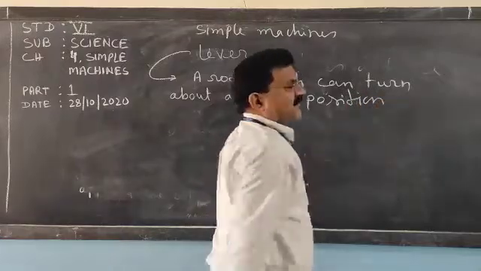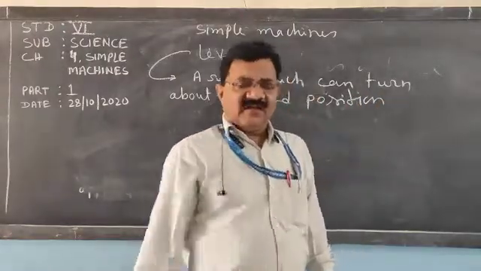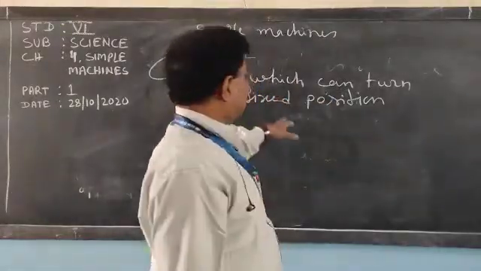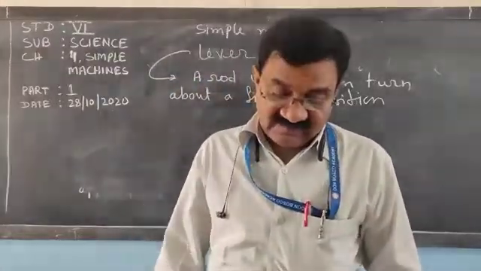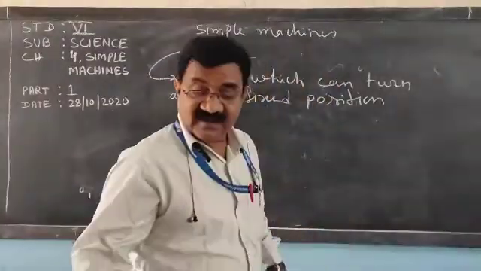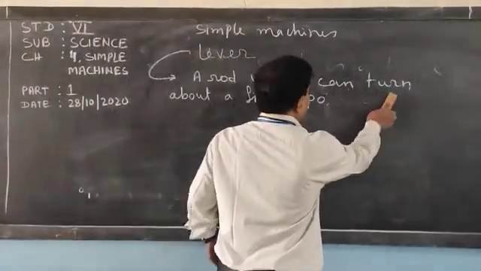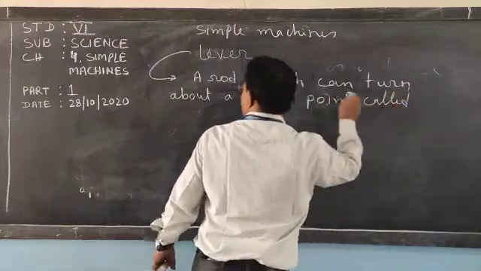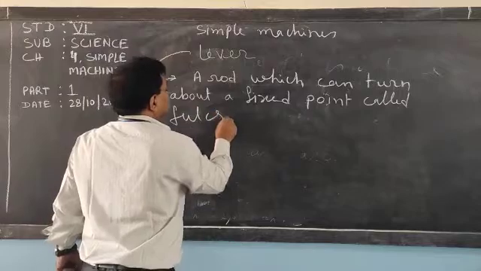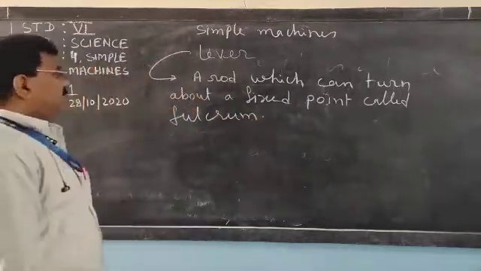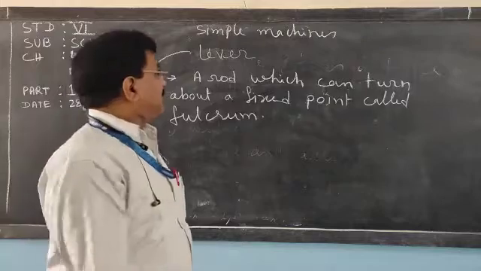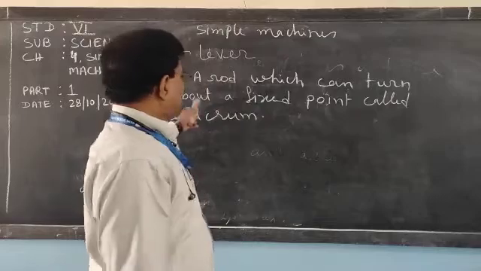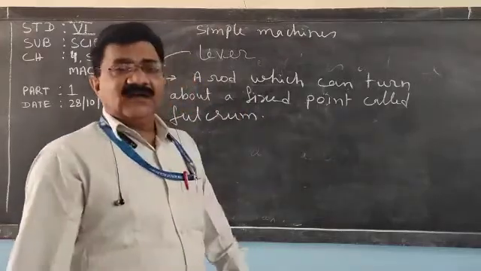The simplest machine is the lever, and number 1 is the lever, which is a rod that can turn about a fixed position, and that fixed point is called the fulcrum. Try to understand, there are 6 types of simple machine. Number 1 is the lever, which is a rod and which can turn about a fixed position called the fulcrum.